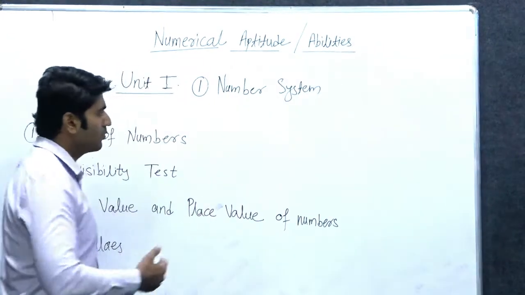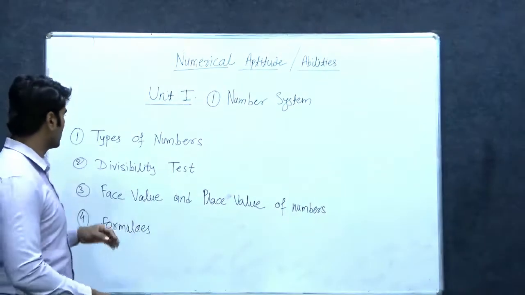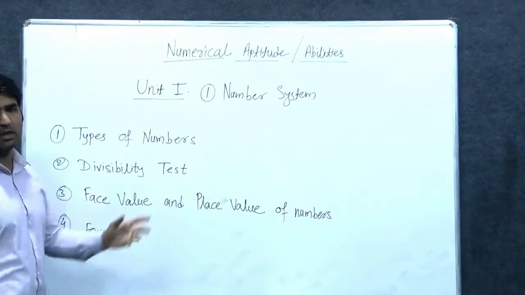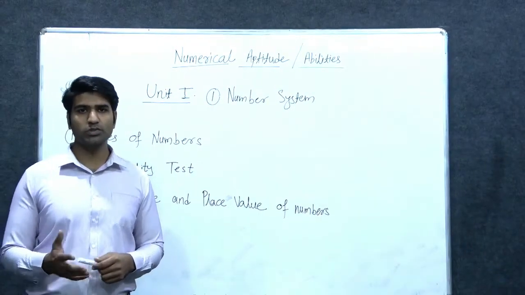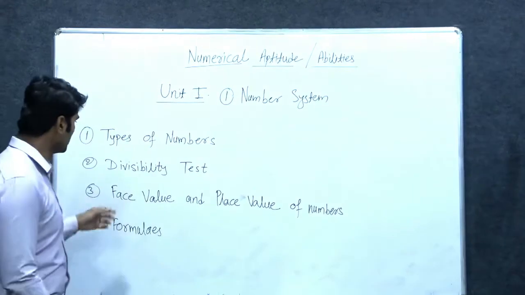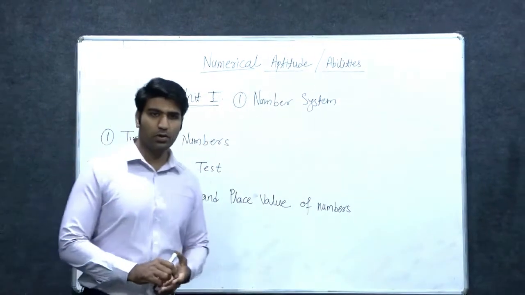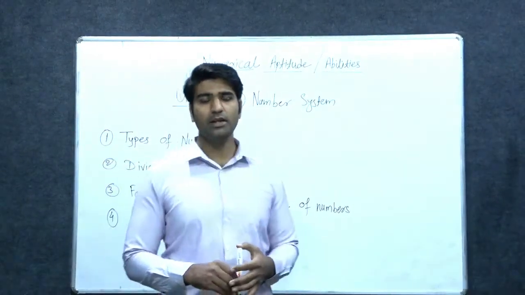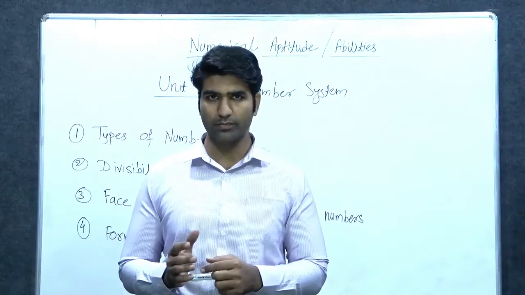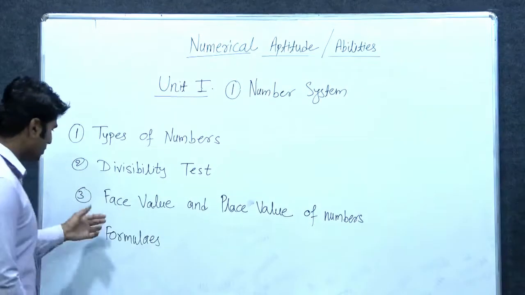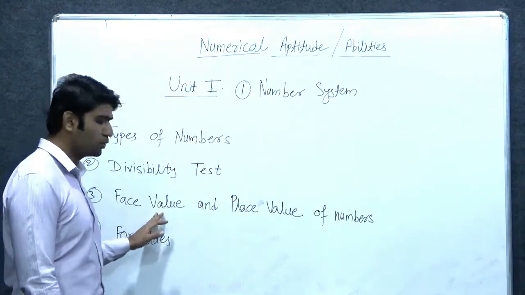In this number system, what are we going to discuss? We are going to learn types of numbers: natural numbers, whole numbers, prime numbers, composite numbers, etc. Then divisibility test, which means the test with the help of which we can decide whether the given number is divisible by a particular number or not. Then the next point would be face value and place value of numbers.